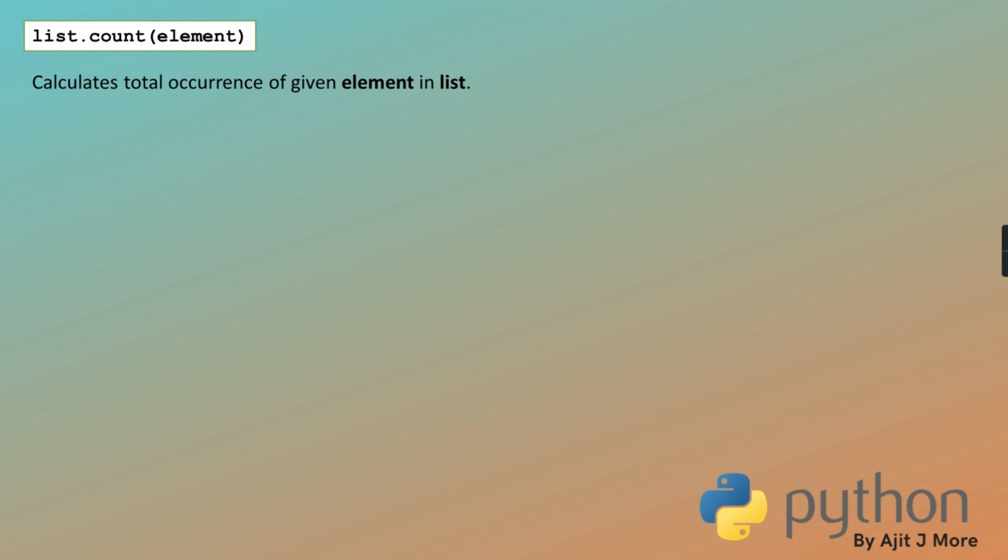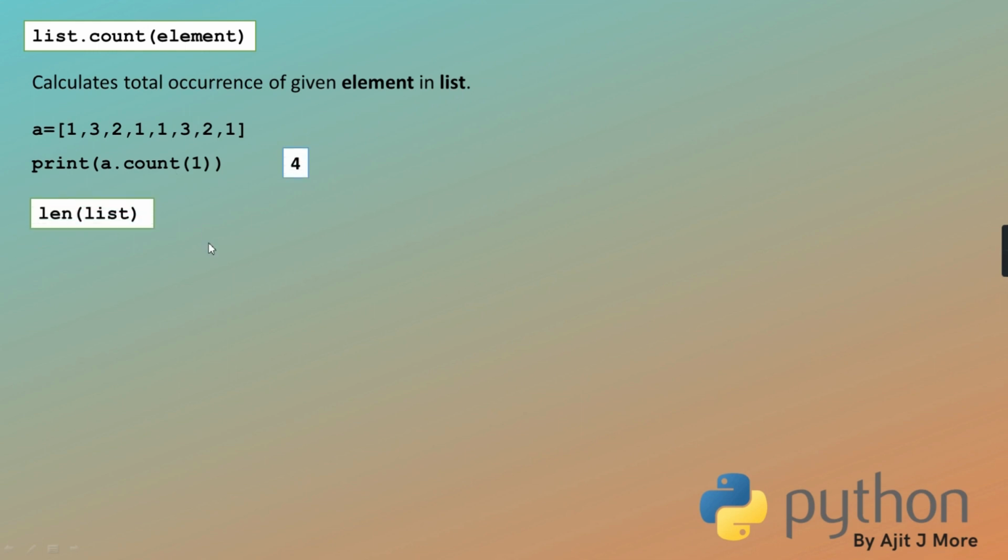I'm sure nearly everyone might have written this program in C. Here a ready method is there which does that work for you. See, a equal to a list of elements which are frequently occurring. I'm writing a dot count 1, and the count of 1 is 4. If I write a dot count 100, 100 is not present, so it will return 0.